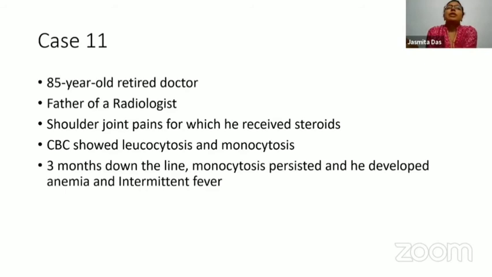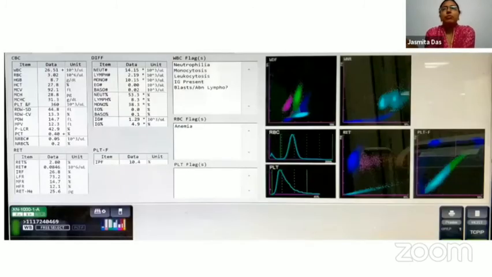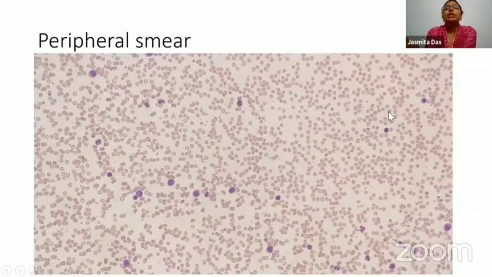Now, case 11 was another gratifying case that we saw. So this was an 85-year-old retired doctor. He was the father of a radiologist who had shoulder joint pains for which he had received steroid therapy. Now, CBC at that time had shown leukocytosis and monocytosis, which sort of persisted 3 months down the line. And he also developed anemia and intermittent fever. So this was the cell counter report. TLC was 26,510. It was elevated, and there was monocytosis as well as neutrophilic leukocytosis.